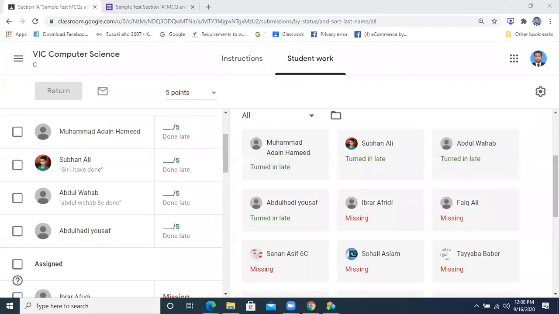Yes, Abdul Hadi. Sir, the objective at the end of the exercise, will you give the MCQs from that also? Maybe possible. Okay, sir.